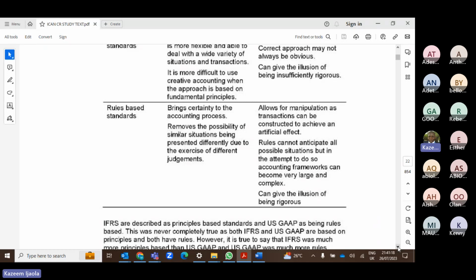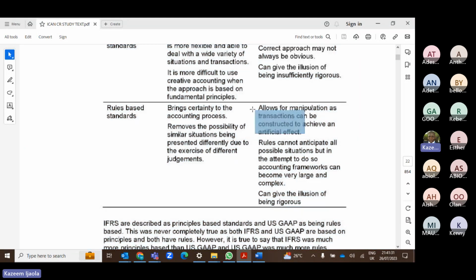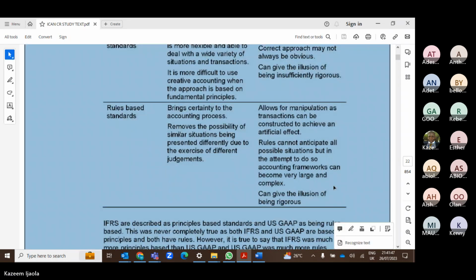Now, the disadvantages of rule-based are as follows. The first one is that it allows for manipulation, and transactions can be constructed to achieve an artificial effect. If they don't allow you to bring in your own judgment, you can just decide to manipulate to achieve the desired result. The second one is that rules cannot anticipate all possible situations, but in an attempt to do so, the accounting framework can become very large and complex.